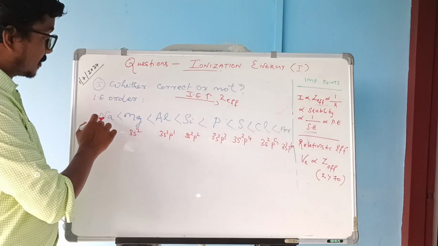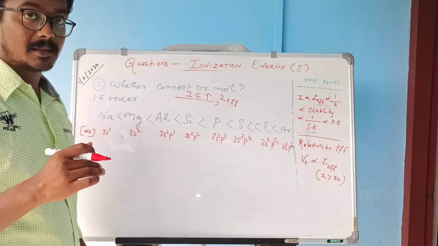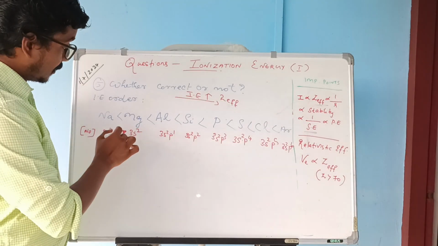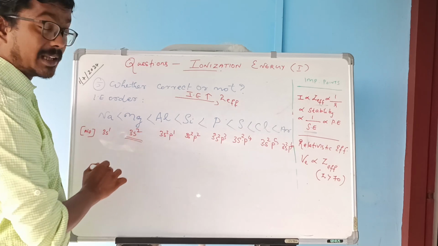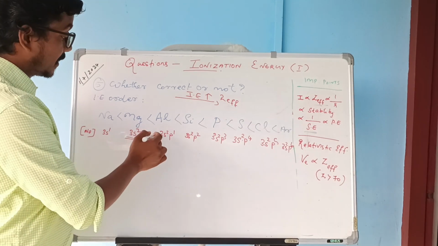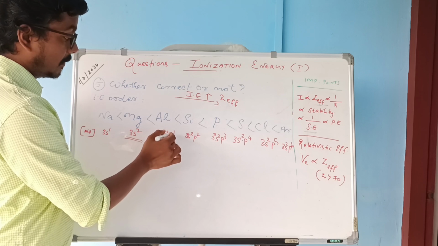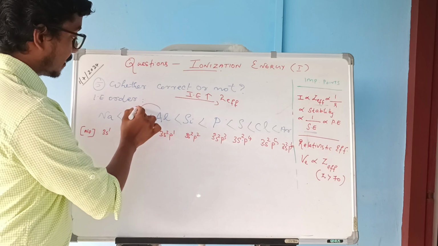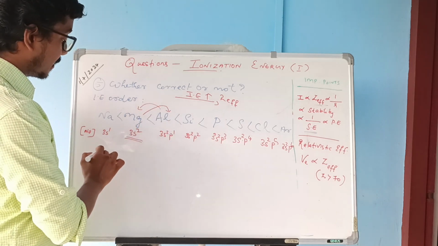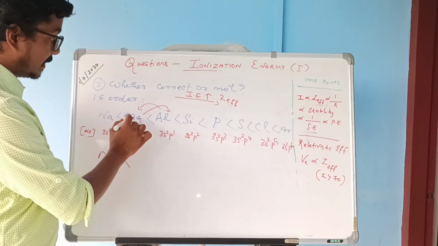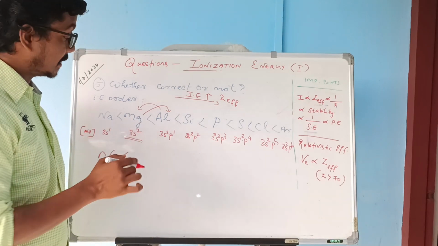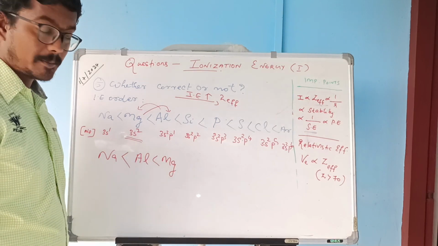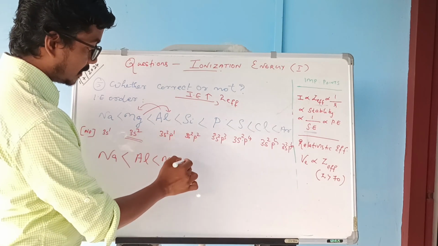We know that sodium always possesses very low ionization energy because it is a metal and very active. What about magnesium and aluminum? Let's look at the electronic configuration. In magnesium the s subshell is fully filled. In aluminum one subshell is fully filled and one is incompletely filled. So the ionization energy of aluminum is lower than that of magnesium. So aluminum will come here, magnesium will come here. And silicon is as usual.